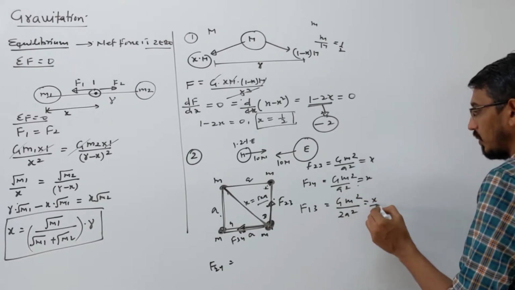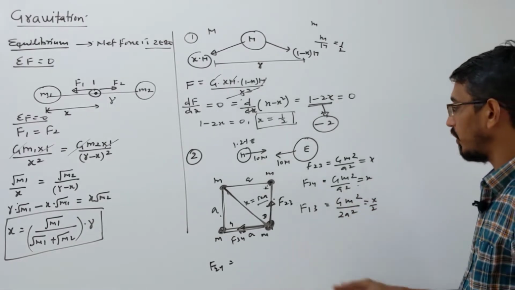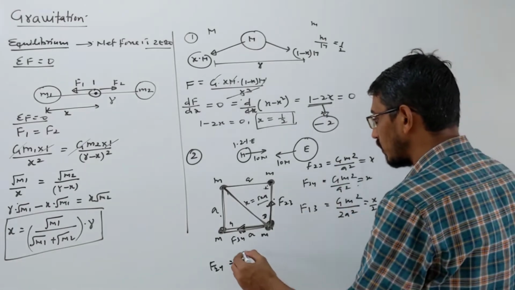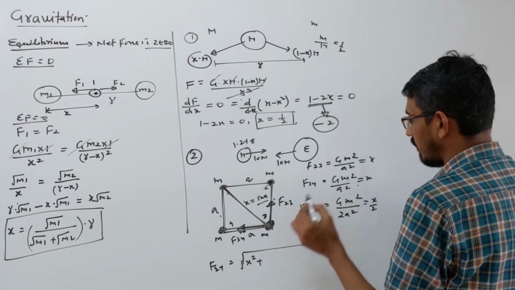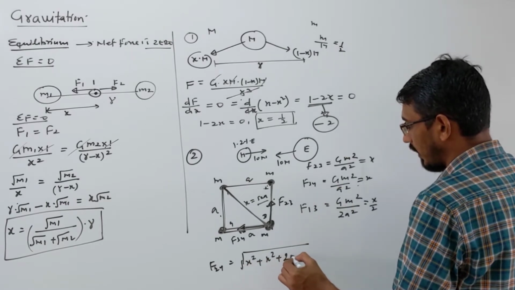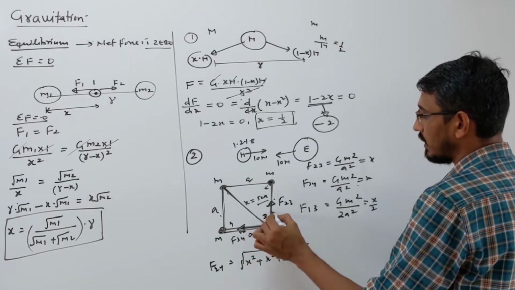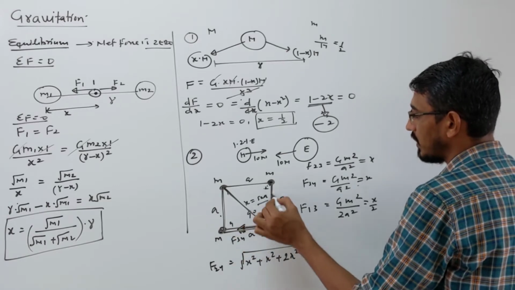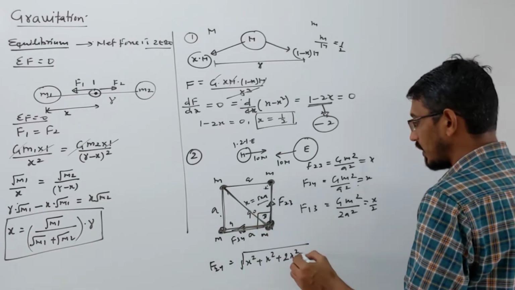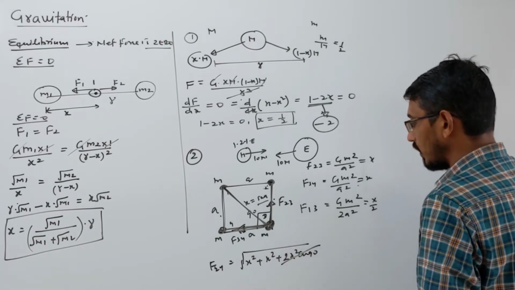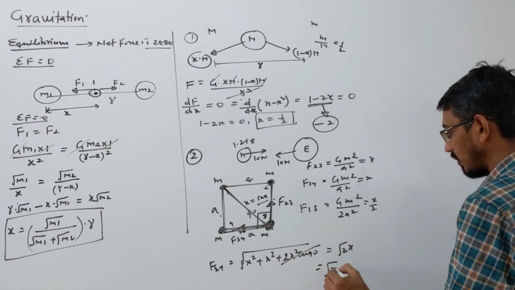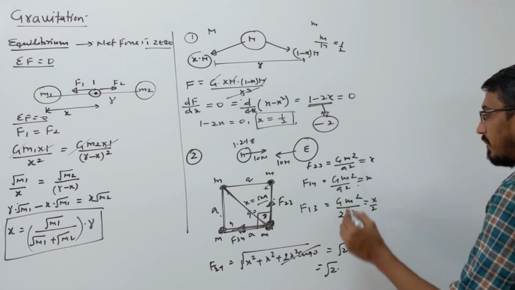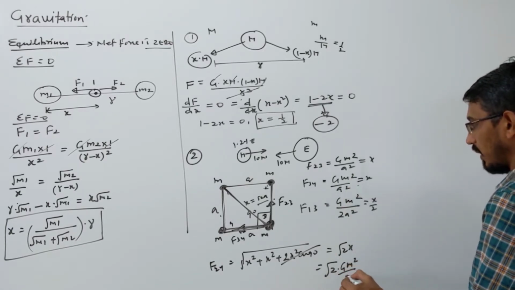So that you don't need to write the complete value in the formula, simply what is the answer? A square is x square, B square is also x square, plus 2AB means 2 x square, and cos theta. What is the angle here? This is 90 degrees between this force and that force, right? Cos 90 means that term is 0. So this answer becomes root 2 into x. And what's the meaning of x? x means the same thing only, G M square upon A square.